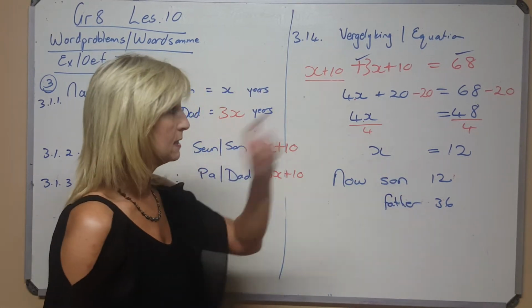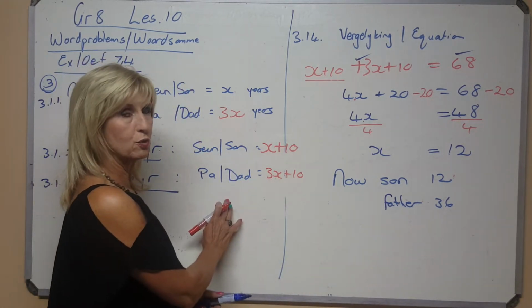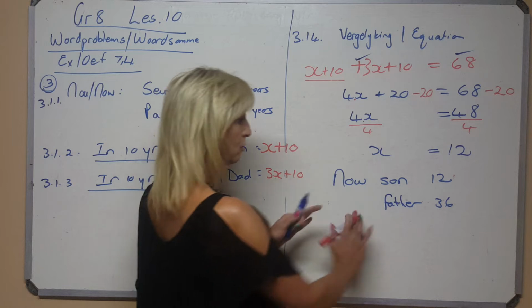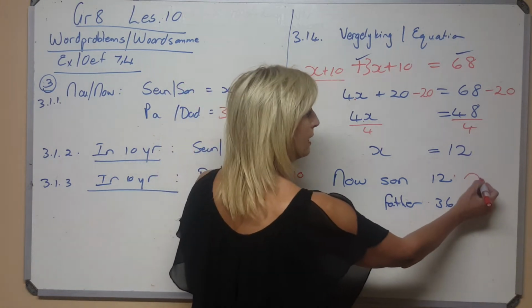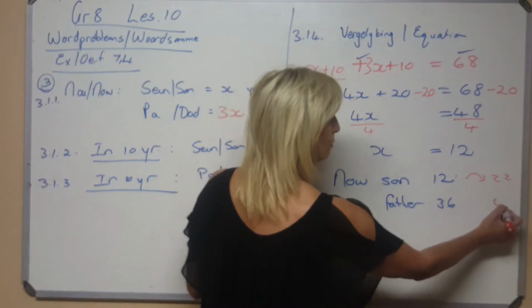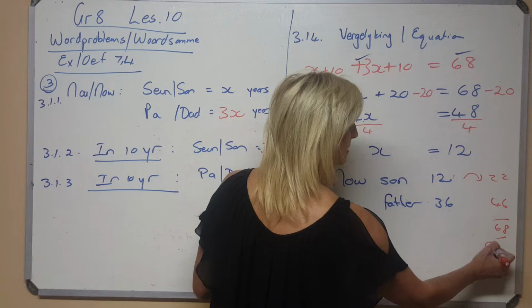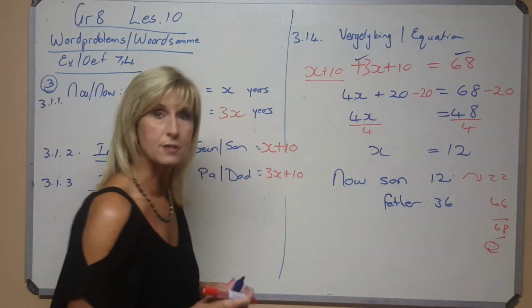You can even test the 68. If they say in 10 years' time the ages will be added together, you can test it. Your sum is finished. What would they be in 10 years' time? He would be 22. In 10 years' time he would be 46. And if you add them, what does it give you? 68. And you're very happy that your sum has worked.